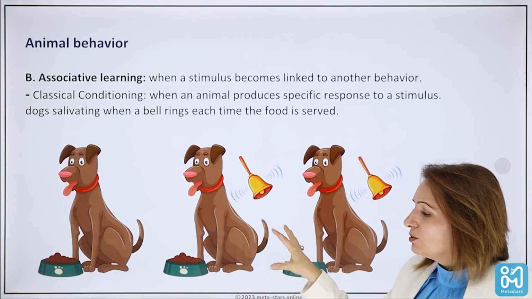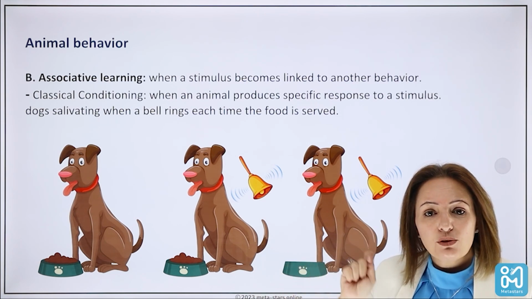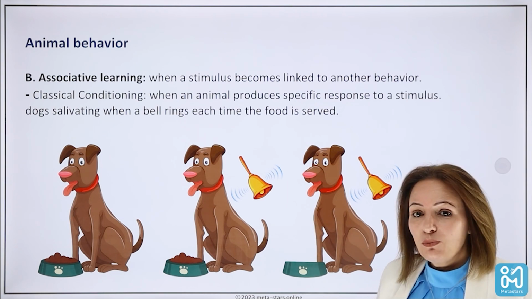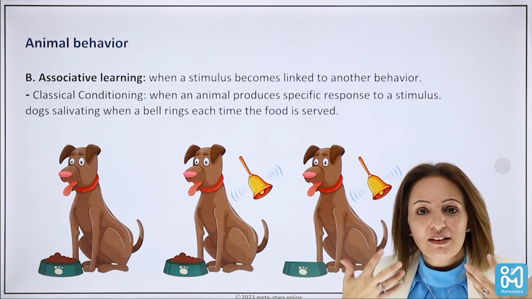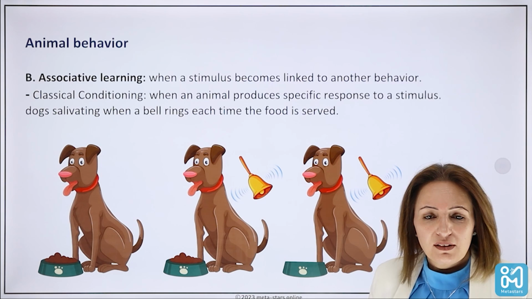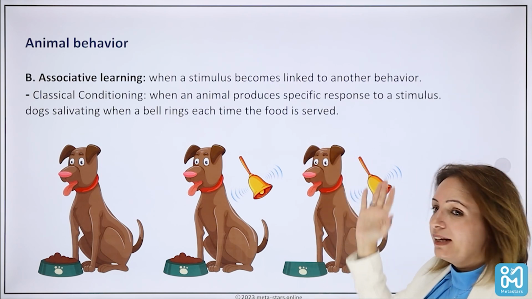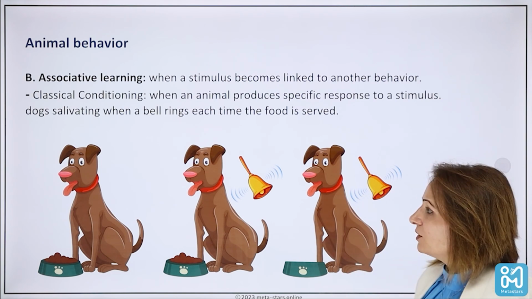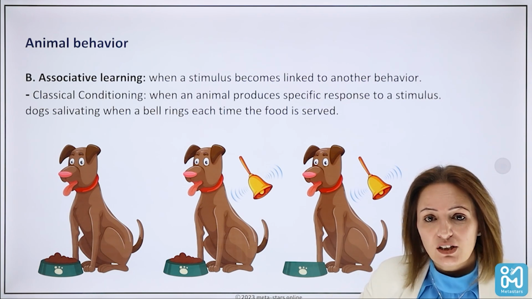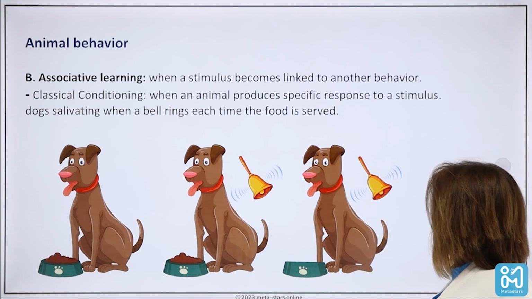Now, the scientist who discovered this once allowed the bell to ring, but he did not serve the food to his dogs. And all the dogs came and they were salivating and waiting for the food to be served, but it wasn't. This is called classical conditioning. So it's basically when an animal produces a specific behavior because of an action that was done before.